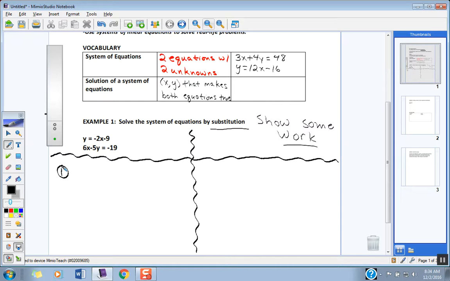The first thing you always want to do is to look for, or try to find, isolated variables.